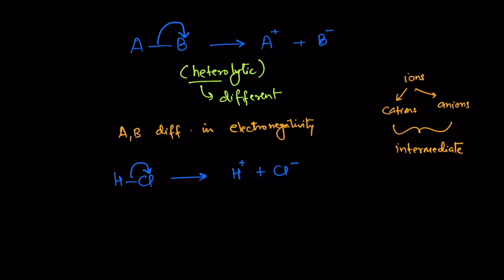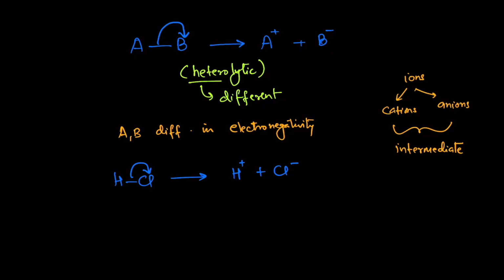So what we learn from our discussion today is that bonds can break in two different fashions. When they break such that the electrons are divided equally, it is called the homolytic cleavage. And when there is an unequal division of electrons, it is called a heterolytic cleavage. Homolytic cleavage usually happens when there is either sunlight, peroxide, high heat, or if the electrons have the same electronegativity. And heterolytic cleavage usually happens in absence of any of these conditions.